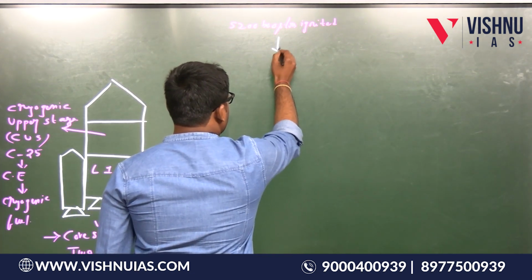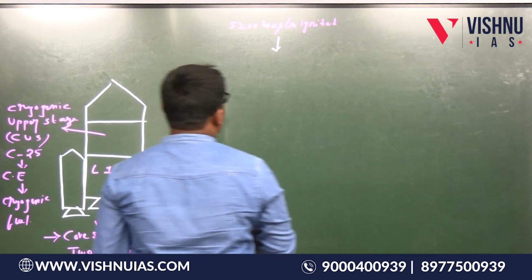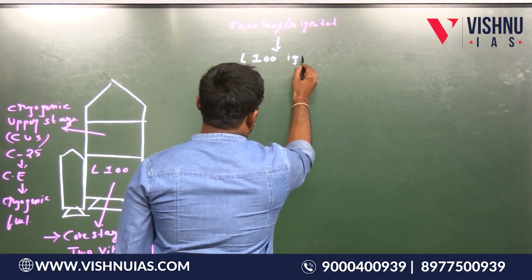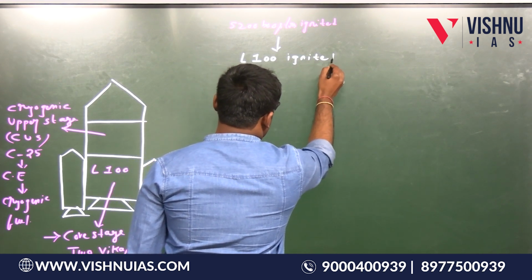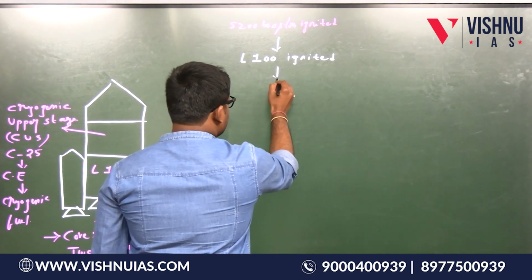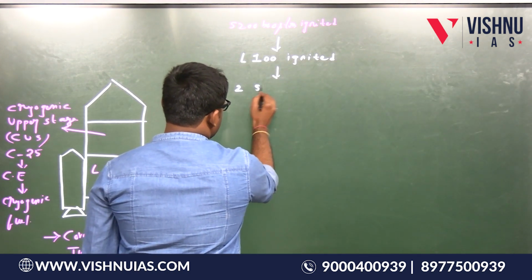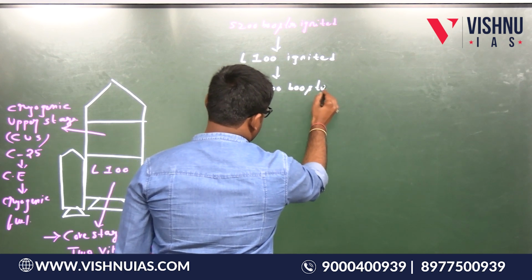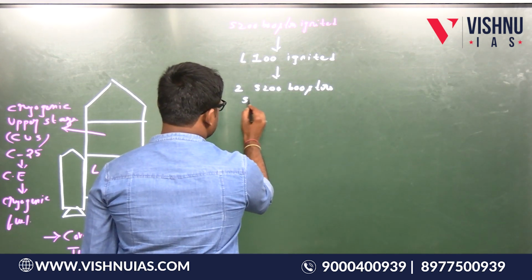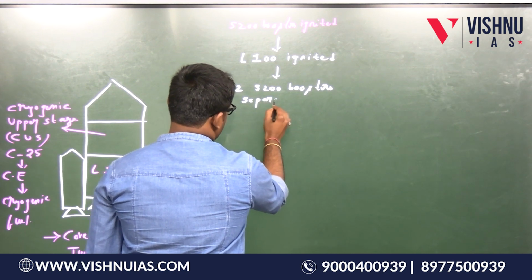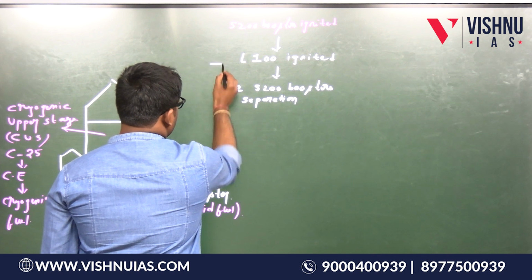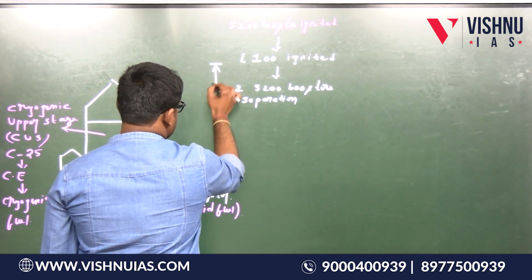So after some time, L100, that is the core stage, will get ignited, and after that the 2 S200 boosters will get separated from the rocket. Booster separation. In fact, the time gap between these two is only a few seconds.